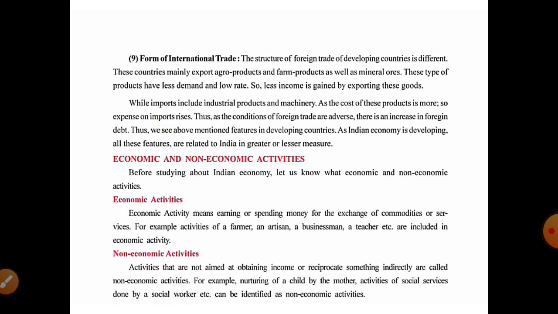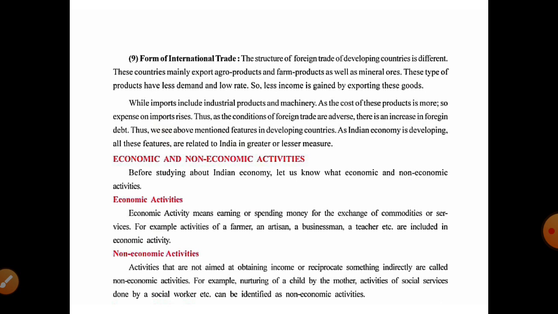Okay, which means here if you will see non-economic activities, we can't see the direct aim of obtaining income. For example, if a mother is nurturing a child, giving food to her child, what is that called? That is non-economic activity. By giving food to her child, she will not be getting money. What is that called? Non-economic activity.